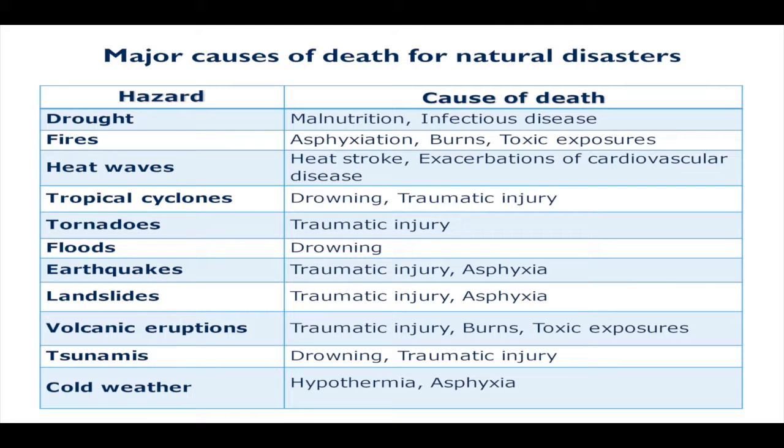So for example, many of us know about that drought-famine cycle, right? That drought causes famine over a period of time, and therefore we have malnutrition as being the number one cause of death for droughts. But also, what many people don't know is actually infectious diseases are associated with droughts as well. These outbreaks and epidemics that occur as a result of drought. As a loss of water, people lose the ability to shower and wash their hands and to clean surfaces and so on, to be able to use the proper sanitation methods. And so therefore we see these outbreaks of infectious disease associated with drought that take just too many lives.